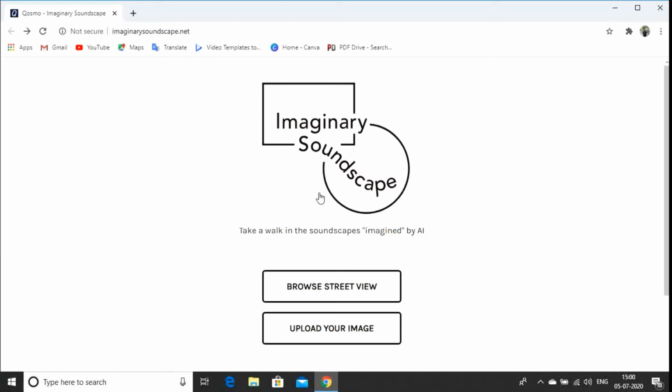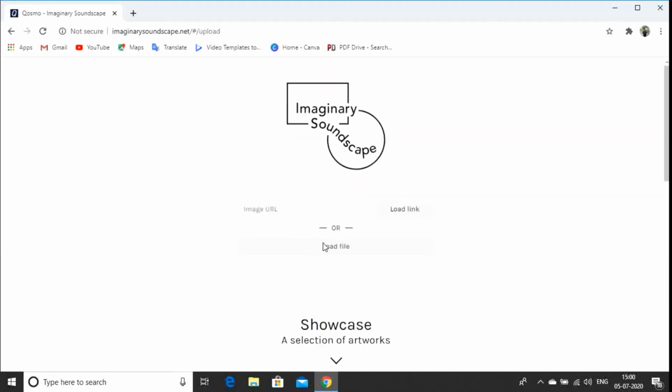Alright, so now the next one is upload your image. Now, we will upload a custom image. If you have an image already with you, you can upload it using the load file option.